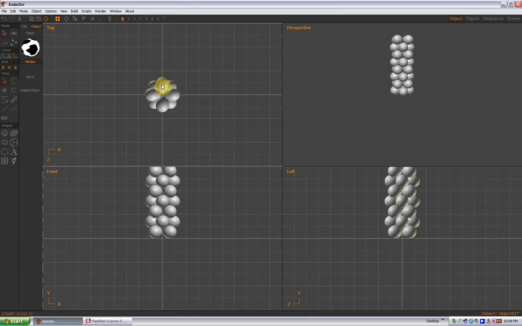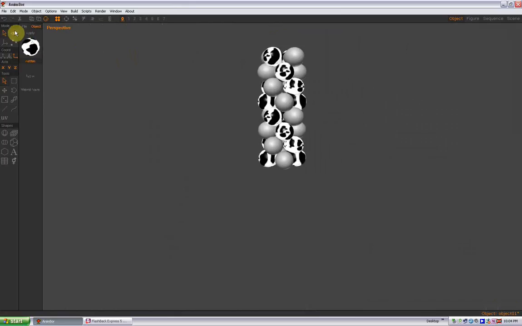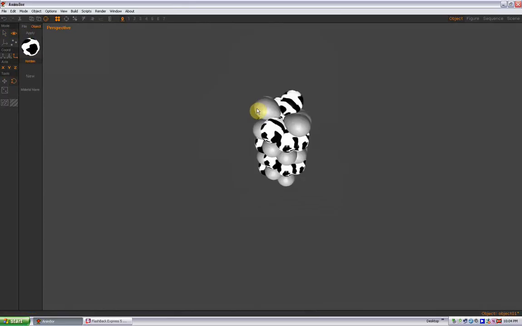So now we can select part of our column and we can apply cow balloons just like that into our column. Kind of a cool trick.